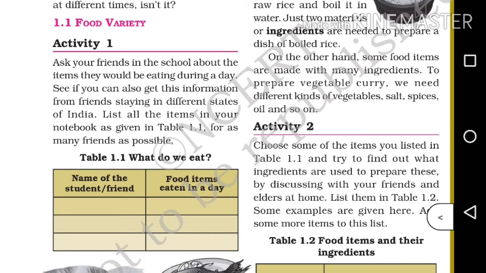So students, you have to ask your friends what they are eating during a day and should also try to get information from your friend from different states and note it down in the table below. Table 1.1, what do we eat? Name of the student or friend, food items eaten in a day. So students, you have to fill up this table by asking your friends.